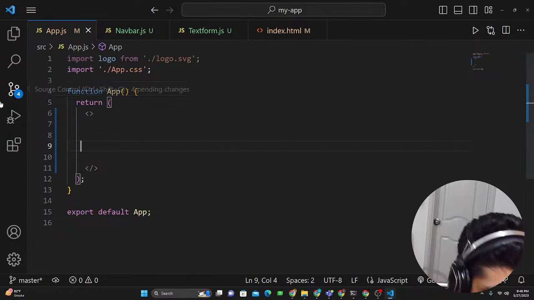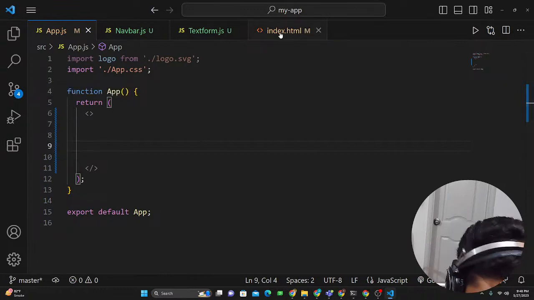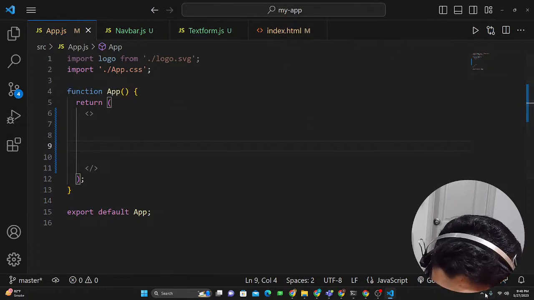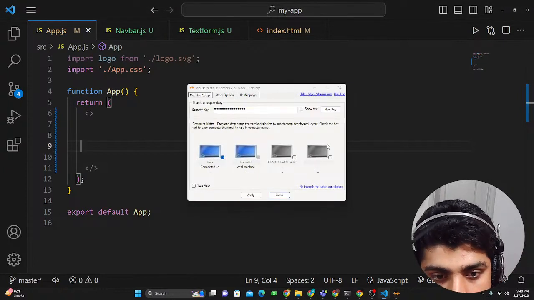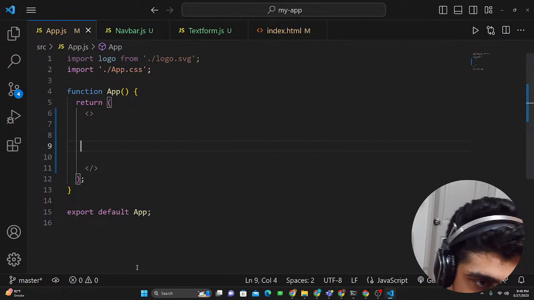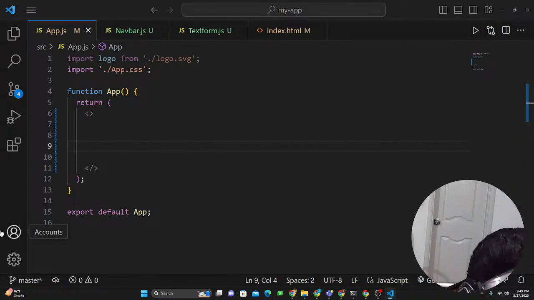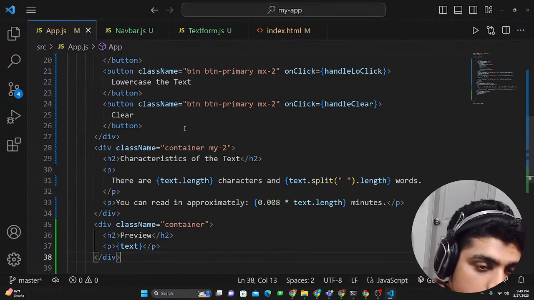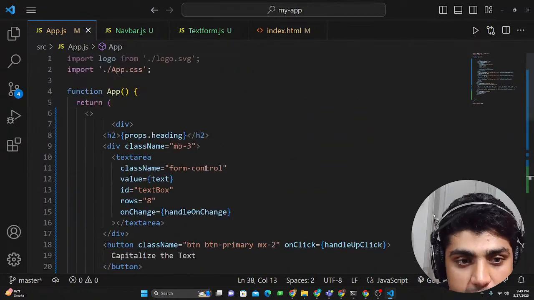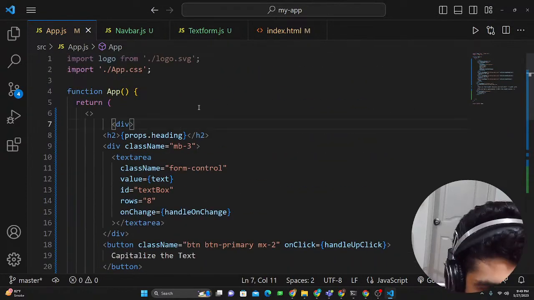Okay. So to get that component, what we're going to do is add one thing. I want to synchronize my laptop again. I want to copy one thing. Okay, perfect. So we're going to get the text form component, which is in this return, and we're just going to copy and paste it here. Okay, and now I know I'm going to have a ton of errors. But let's see right now.